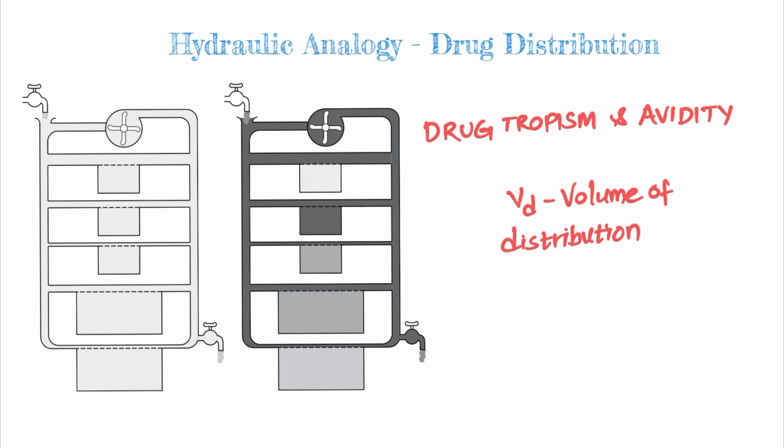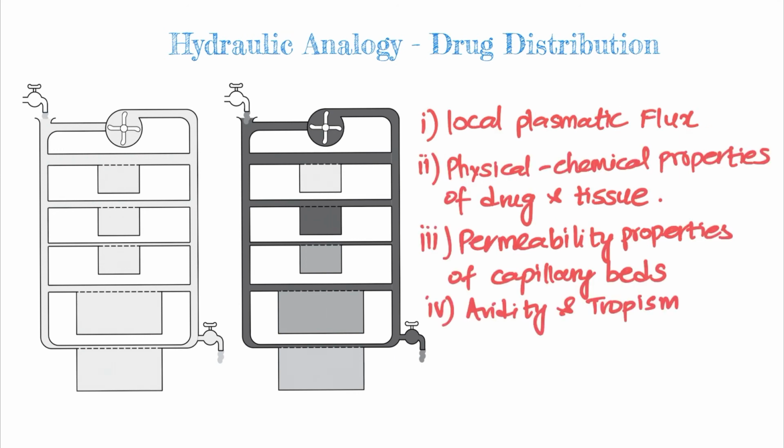So if a tissue tends to accumulate more and more of a drug, it takes more and more of volume, that is it's an apparent volume to be more specific, for the same drug to be distributed in the plasma at the same concentration. So when there is a higher tropism of a tissue for a drug, there is a higher volume of distribution. Such apparent volume does not need to have a physical correlate with the specific compartments of the body. Still, it is an operational concept, very useful because it helps to determine the amount of drug to be given to a particular patient in order to obtain a given plasma concentration.